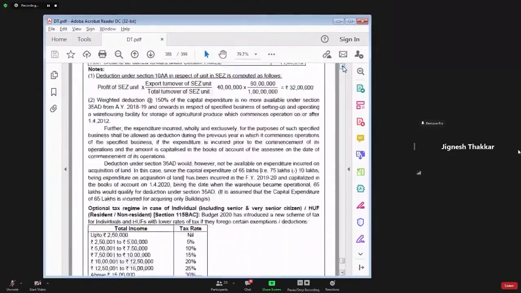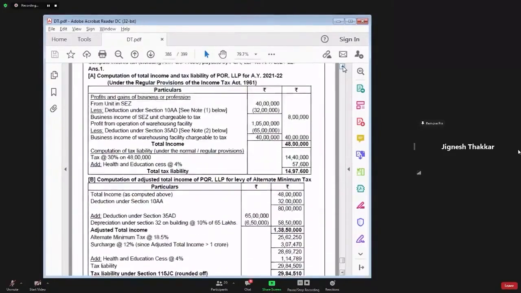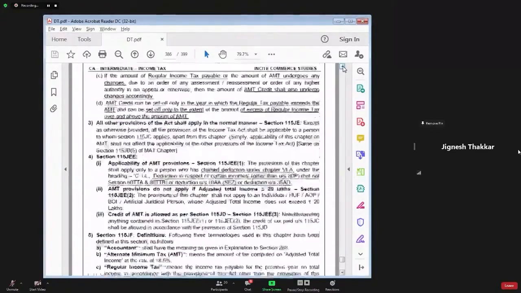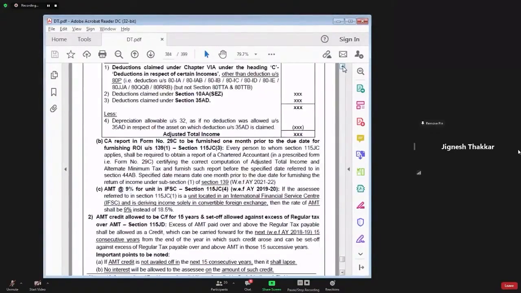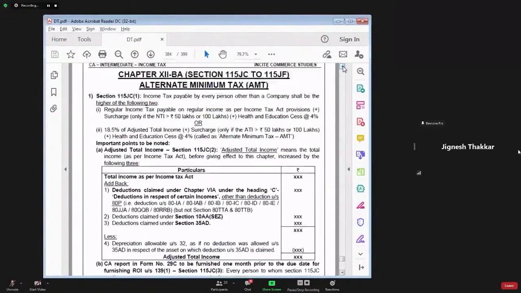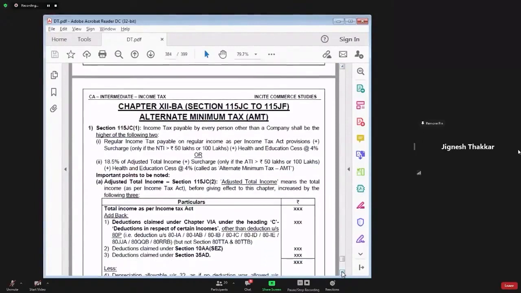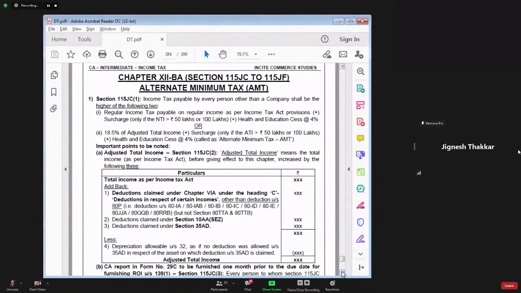So now we move on to the alternate minimum taxation system. Those provisions are given here. The chapter starts from page number 380. The first part of the chapter is alternate minimum tax.